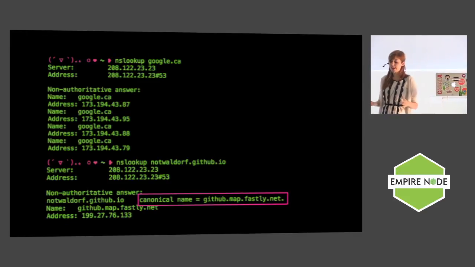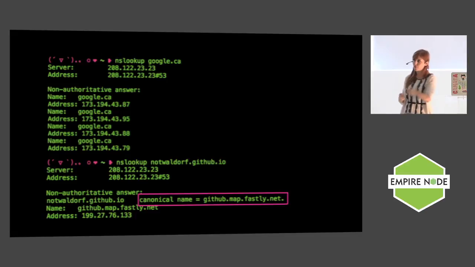So the way shared IPs work is that there's only a finite number of IPs in the universe, and if we gave each and every one of you an IP, you would make a Justin Bieber blog. I'm Canadian. This is really a problem for our country. So we don't want to waste all of our IPs on Justin Bieber blogs. So the way hosting companies work is that they have a giant server. That giant server has an IP, and then the server knows what to return to you when you're asking for it based on what your HTTP request contains. So in this case, it would see that I'm asking for the Not Waldorf GitHub page, so then it would return that one in particular. So this means that if we're going to the 199.27 URL directly, we're going to get a 404 page, because that's a really generic request, and we're not actually telling that server what we want.